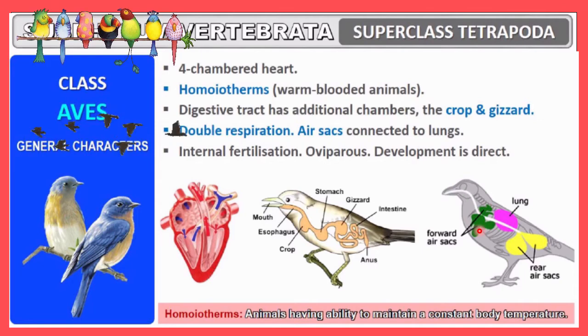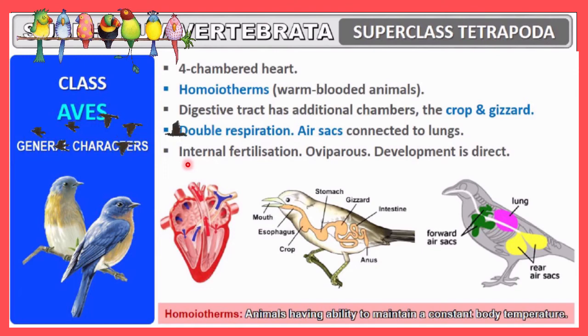So you must remember which structures enable this organism to fly in the sky. One is the wings, which we have already discussed. Then you know very well, one is the pneumatic bones, which also make the body weight of the organism lighter, and these air sacs. These are all the structures which enable the organism to fly in the sky easily.